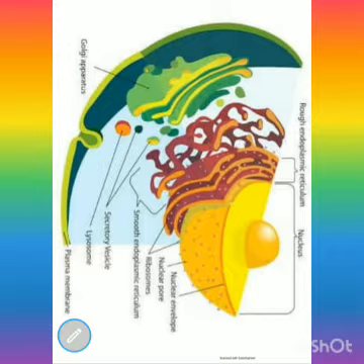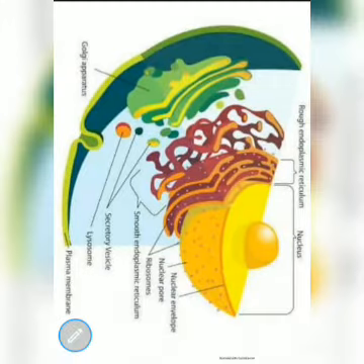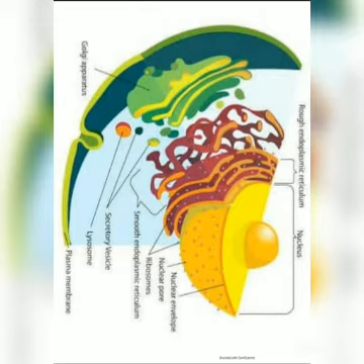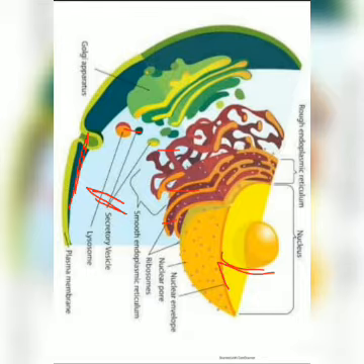This one is the cell membrane, and this blue color structure is your cytoplasm, and several organelles are present inside it, and this yellow color structure is your nucleus, and inside the nucleus you can see this one is the nucleolus.